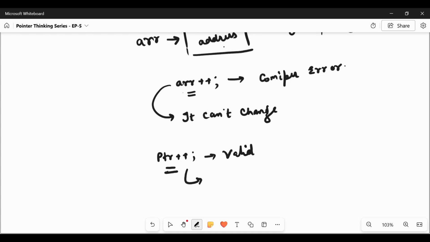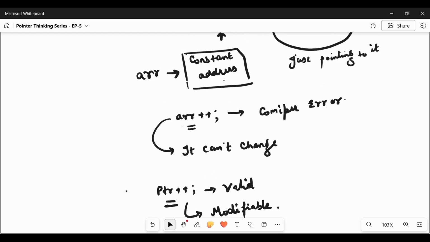Pointers are modifiable, whereas an array name is treated as a constant address, so we cannot modify it. So this is the third difference between array and pointer. First is size. Second is what they store. Third is what their name signifies.